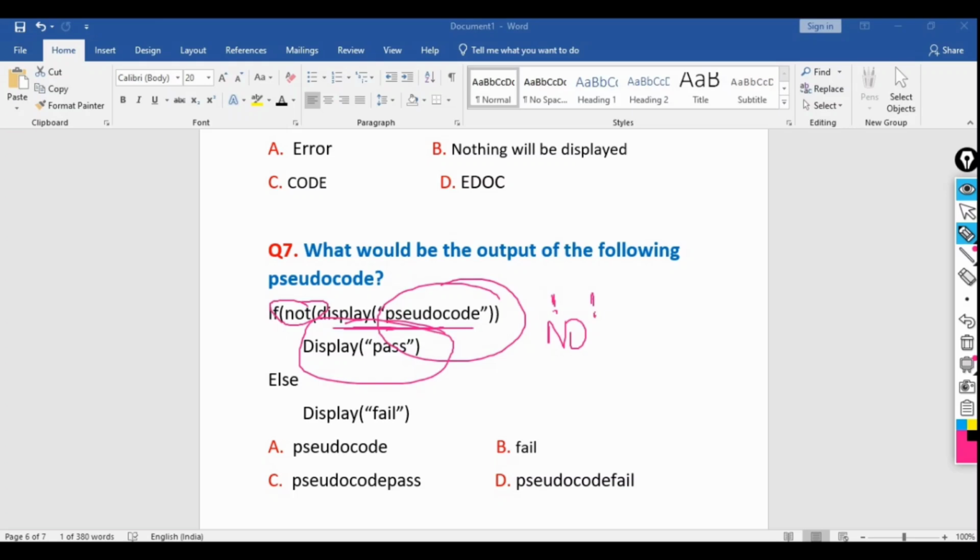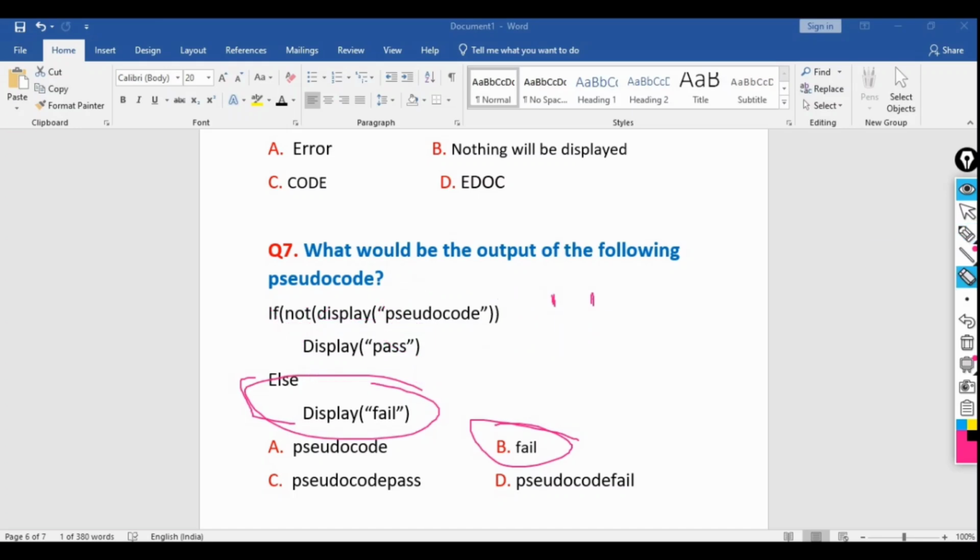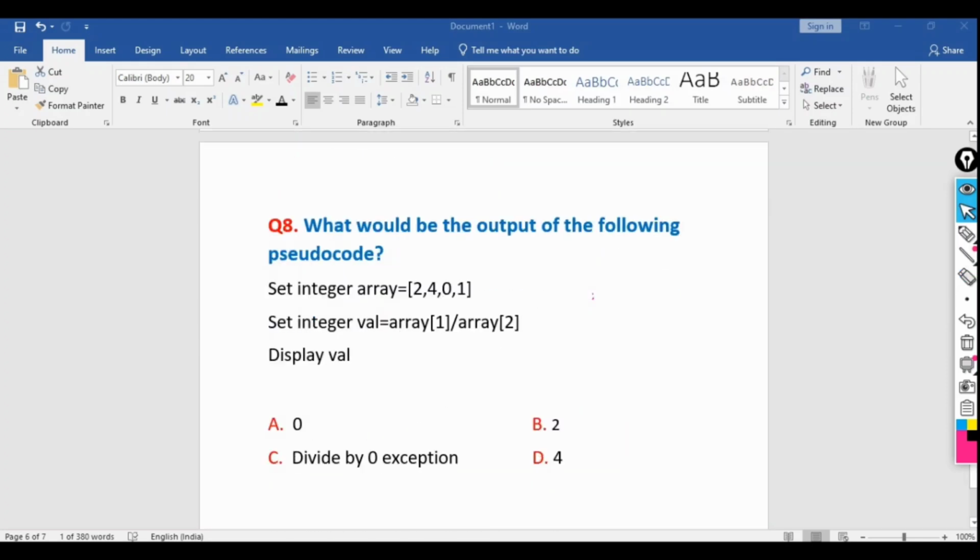Inside this if statement, if it is true only, then it will display pass, otherwise it will move to the else part. So it will simply print fail. So the correct option is B here. I hope you all are able to understand. This is an easy question again. These kinds of questions are asked in this Infosys off campus, and these are very easy questions. I hope all will be able to solve this question.